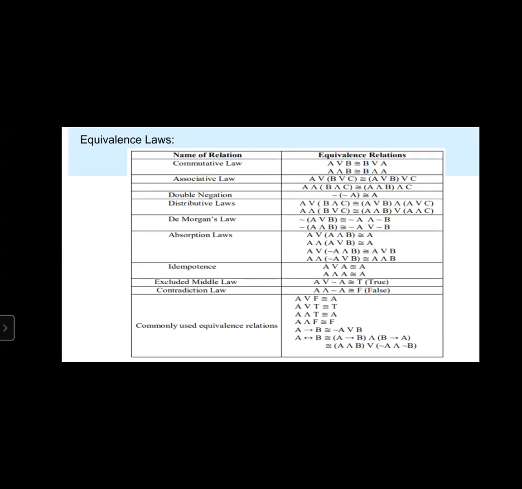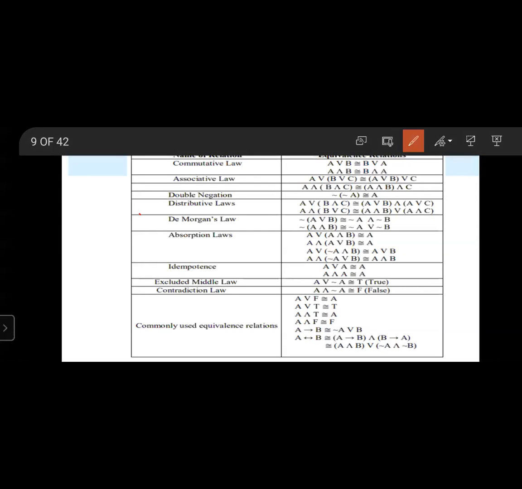Next, distributive laws. A or (B and C) is equal to (A or B) and (A or C). A and (B or C) is equal to (A and B) or (A and C). And next, De Morgan laws: negate (A or B) is equal to negate A and negate B. Negate (A and B) is equal to negate A or negate B.